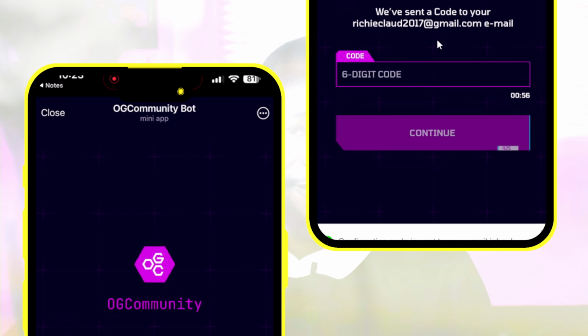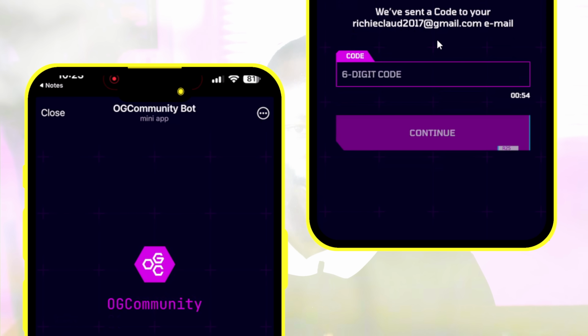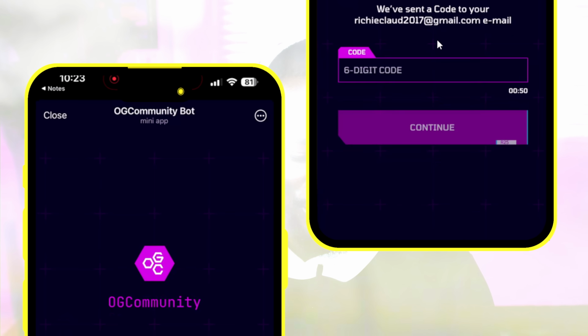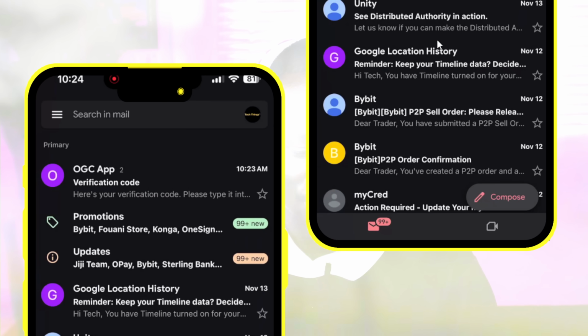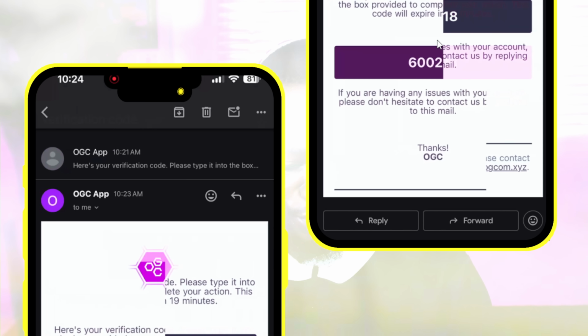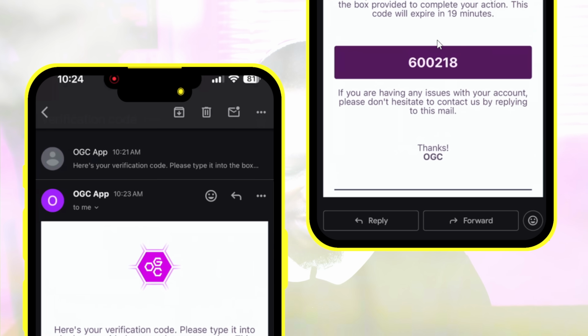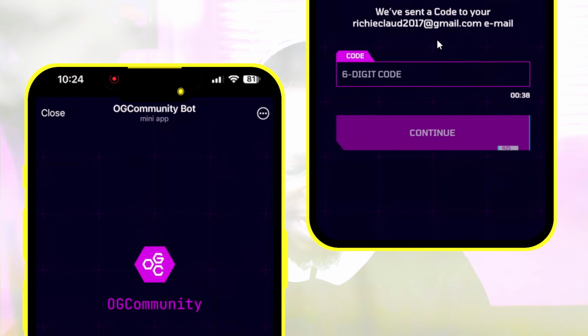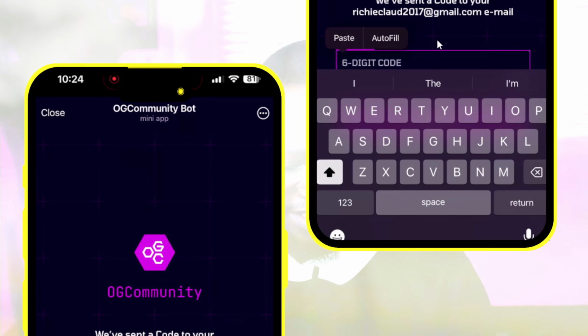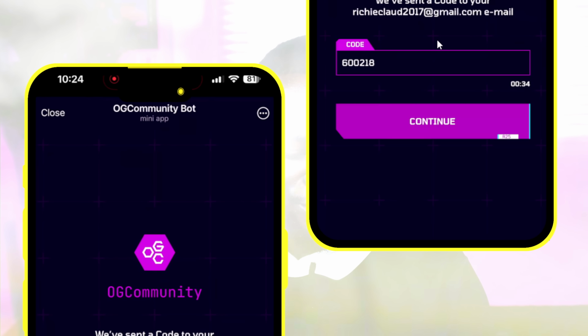So now another verification code has been sent to your Gmail box. Right now, you need to go to your Gmail box and copy the verification code again. So a new verification code has been sent. I'm going to copy the verification code, go back and enter the code right in the Telegram bot now, and click on continue.